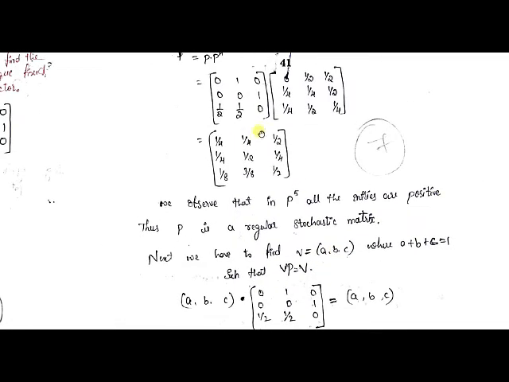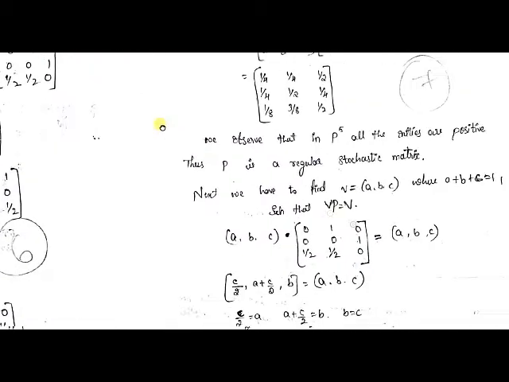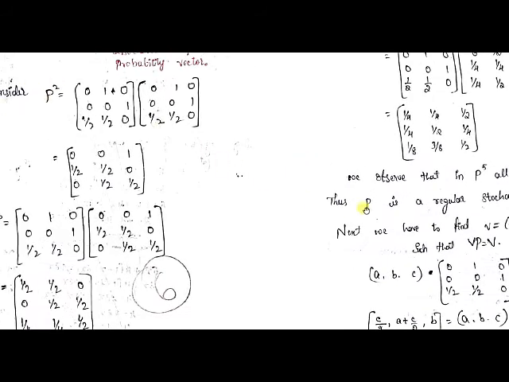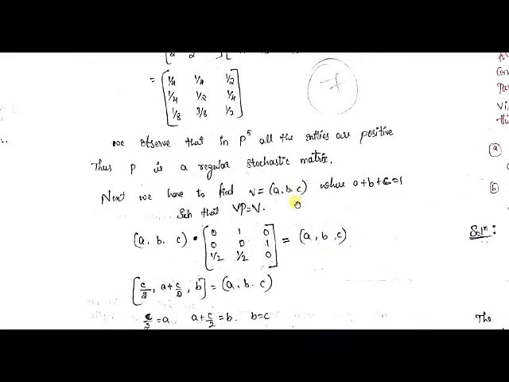Since it is a 3 cross 3 matrix that we are given, we have considered a row matrix containing 3 elements. If it is 4 cross 4, then we would be considering a row matrix containing 4 elements. If it is a 2 cross 2 matrix, then we would consider a row matrix with 2 elements. Likewise, it will be. Anyway, it is known to you.